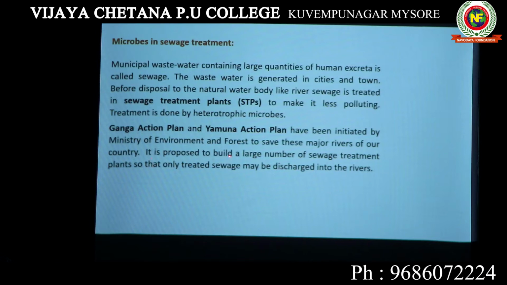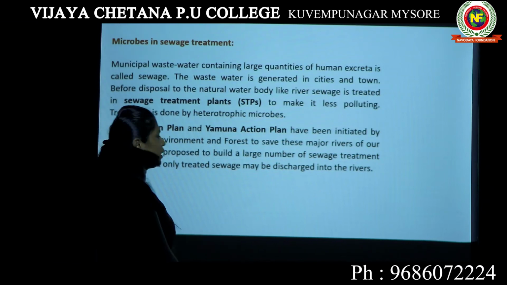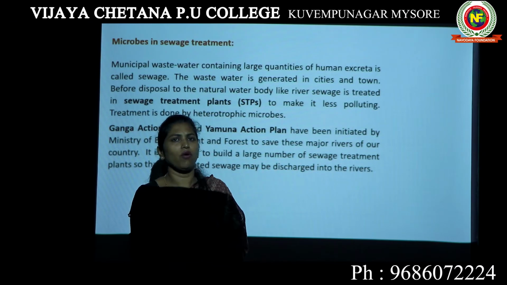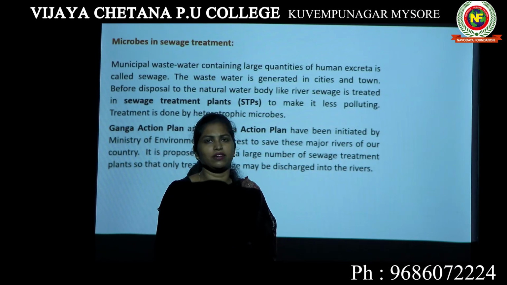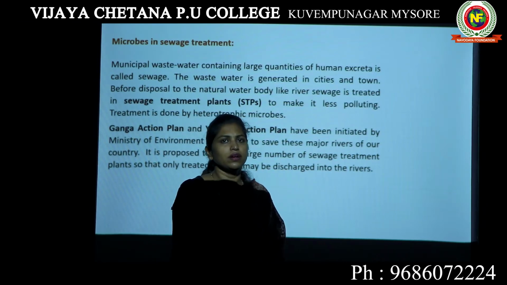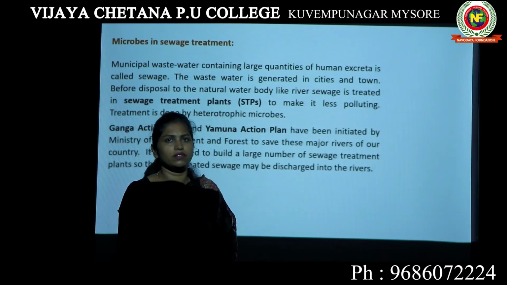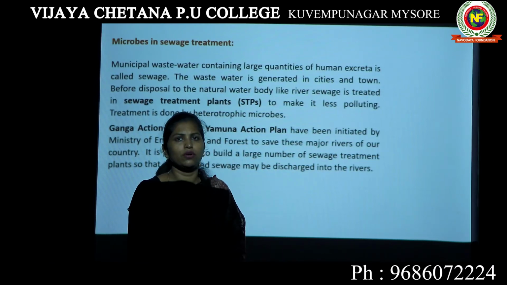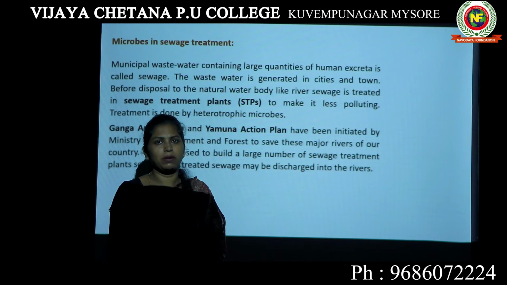It is proposed to build a large number of sewage treatment plants so that only treated sewage may be discharged into the rivers. People who are living on the shore of Ganga and Yamuna are running small scale industries, and all the municipal water, industrial water, hospital water passes through the drainage system and actually reaches the Ganga river before going into any sewage treatment plant.